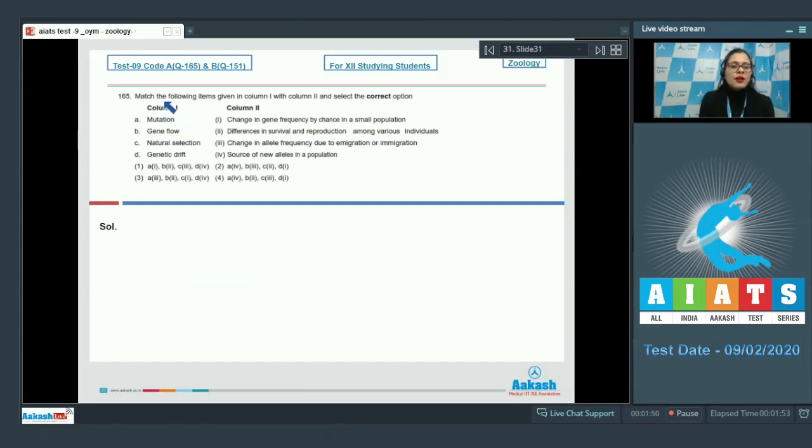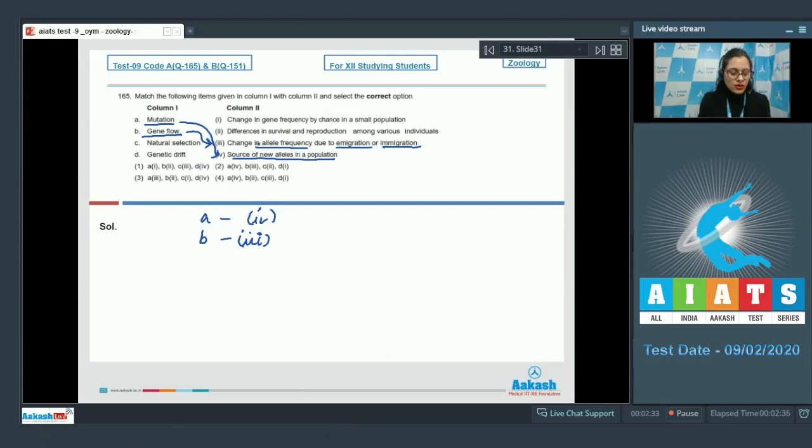Question number 165. Match the following items given in column 1 with column 2 and select the correct option. In column 1, the very first option given is mutation, and mutation is the source of new alleles in a population. So A in column 1 matches with the fourth option in column 2. The next option in column 1 is gene flow, and gene flow is change in allele frequency due to emigration or immigration. So B in column 1 goes with the third option in column 2.